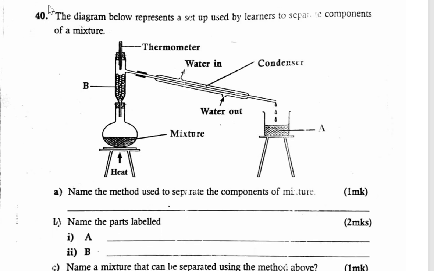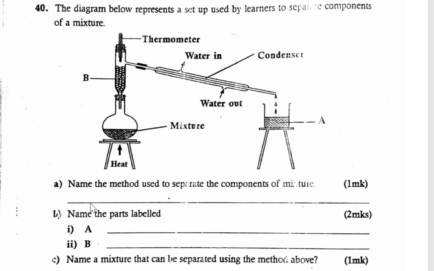So number 40, the diagram below represents a setup used by learners to separate components of a mixture. So you have a mixture, you have the thermometer, B, mixture, you have the Liebig condenser, and then here we have a part labeled A. To start with the first question, the method used to separate the components of the mixture, name the method.